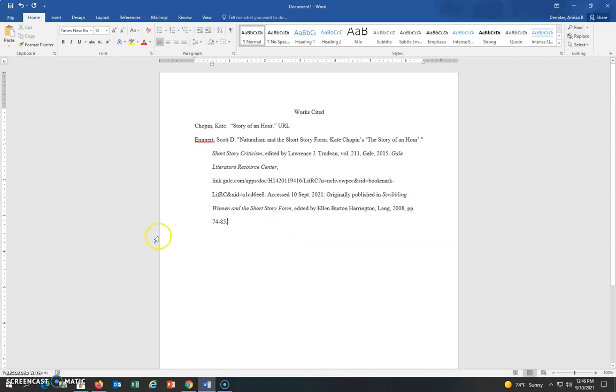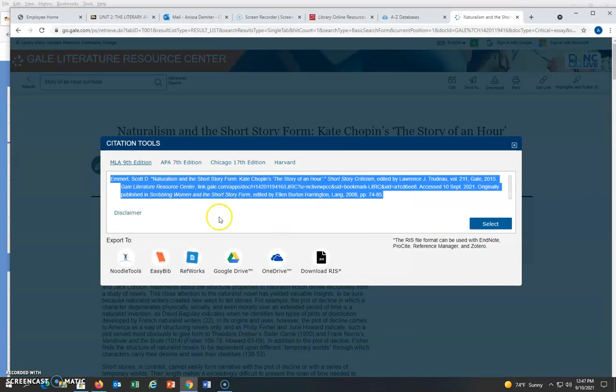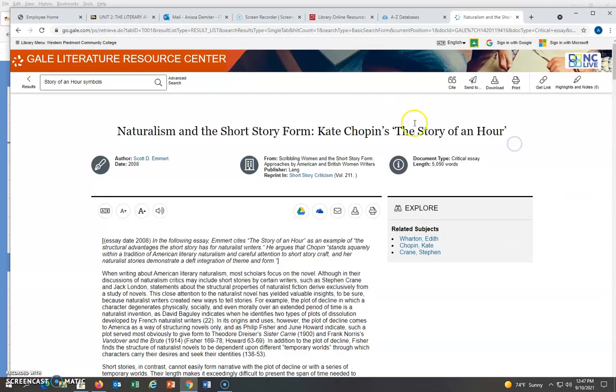So whenever I'm writing my essay, I'm going to cite Chopin within my essay when I use quotes from the short story, and I'm going to cite Emirate within my essay when I use quotes from this article to support my points. Okay, so that's how you would do a works cited page and how you'd pull from these articles and know how to cite them in the databases.